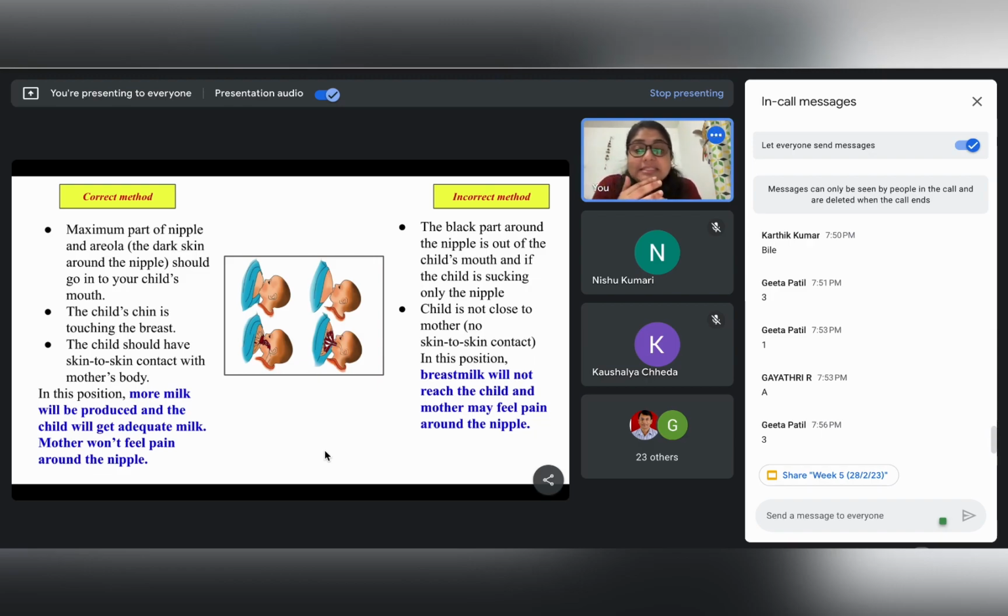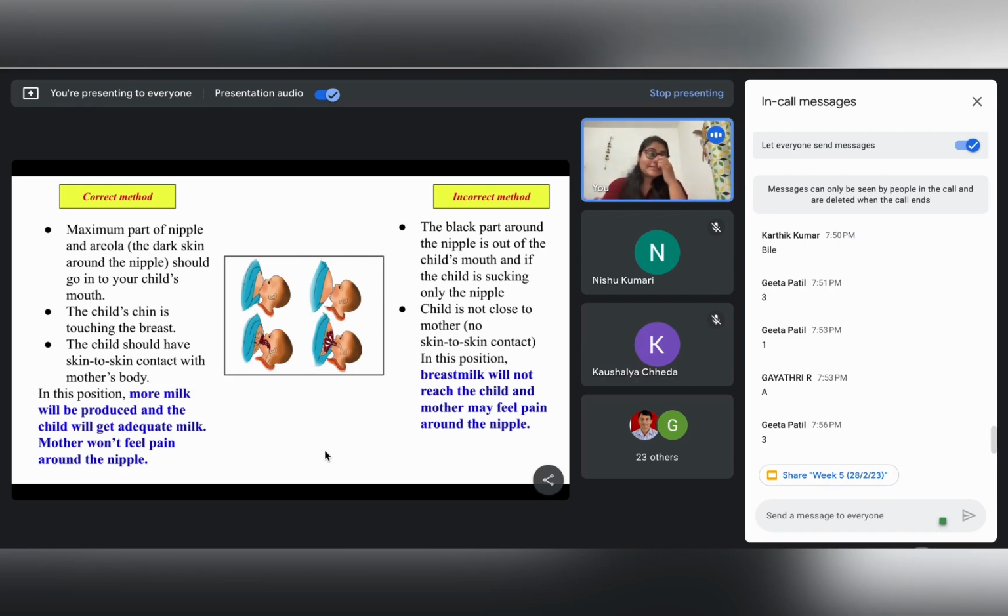Okay. And next, the child's chin should be touching the breast. So if we consider the child's chin, it should be touching the mother's breast. And third, the child should have proper skin to skin contact, right?